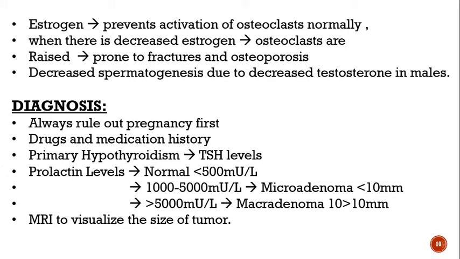Estrogen. What estrogen does is it normally prevents activation of osteoclasts. So when there is decreased estrogen, as you can see, it inhibits the FSH and LH, so as a result there will be decreased estrogen.